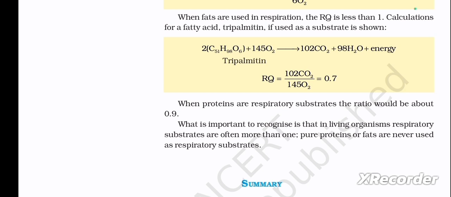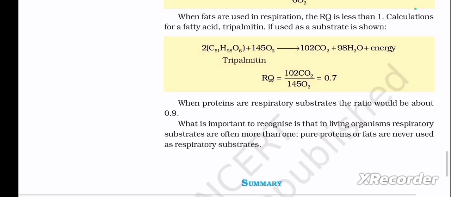2 C51H98O6 plus 145 O2 gives rise to 102 CO2 plus 98 H2O plus energy. RQ is equal to 102 CO2 by 145 O2, which equals 0.7. When proteins are respiratory substrates, the ratio would be about 0.9. What is important to recognize is that in living organisms, respiratory substrates are often more than one. Pure proteins or fats are never used as respiratory substrates.